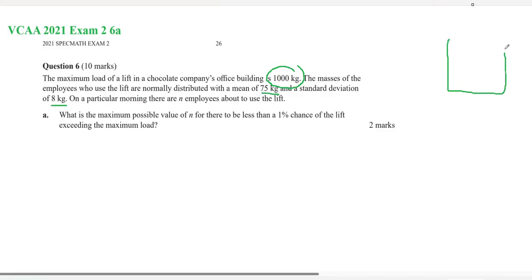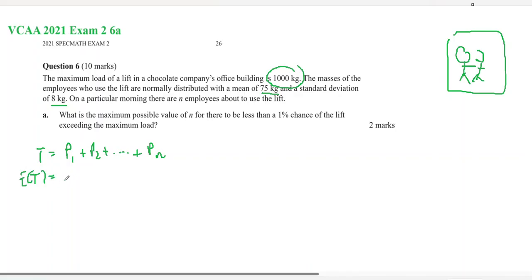Now, when we have a lift, we have our people in the lift and they're all separate, so they're all independent of each other. So I'm suggesting that the total is going to be participant 1 in the lift plus participant 2 in the lift, all the way up to the nth in the lift. So the expected value of the total weight in the lift would be n lots of the expected value of P, which is going to be 75n.